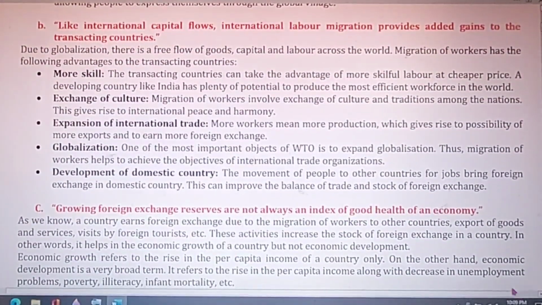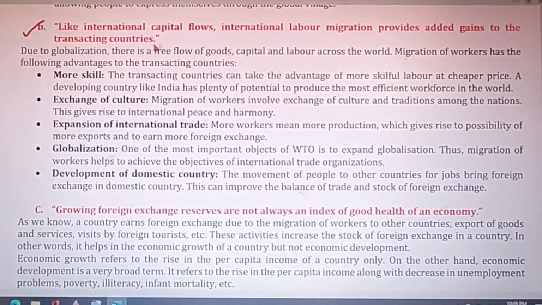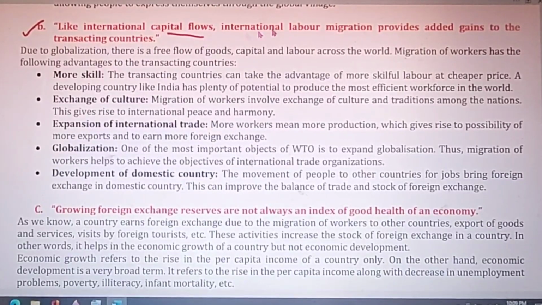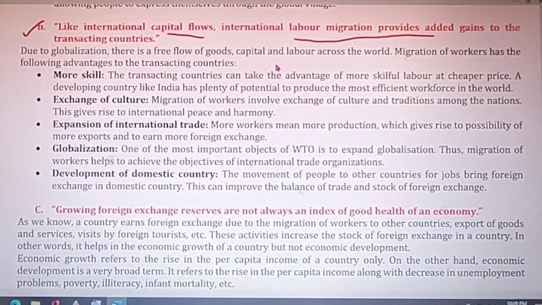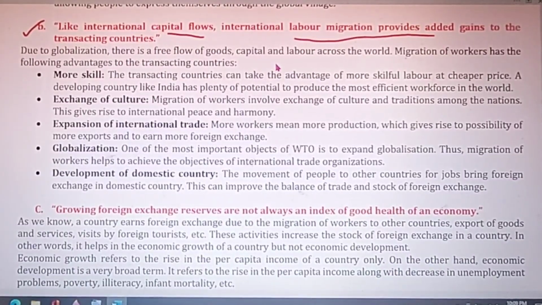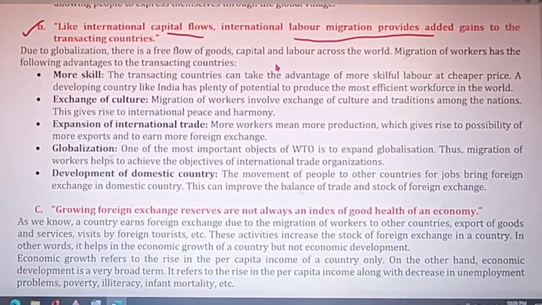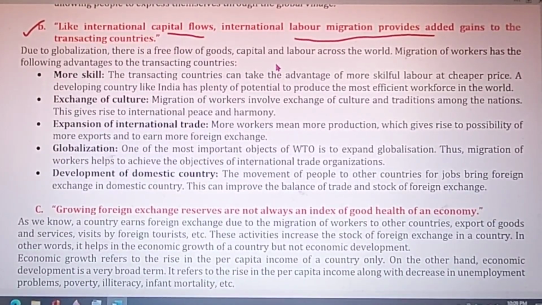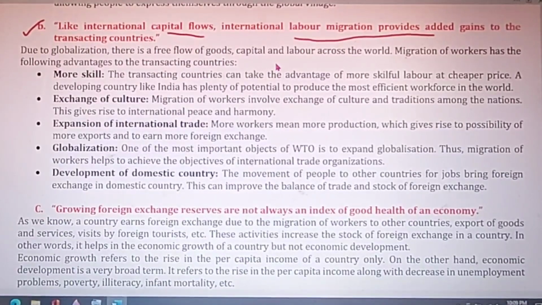The second question is, like international capital flows, international labor migration provides added gains to the transacting countries. Capital moves from one country to another, people invest in other countries, we know about that. But what happens when workers migrate from one country to another for jobs? How is that advantageous to both the countries?